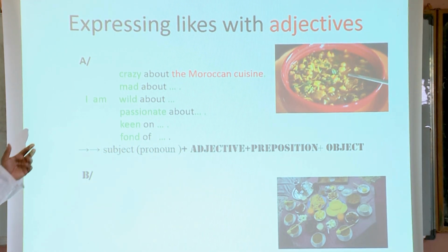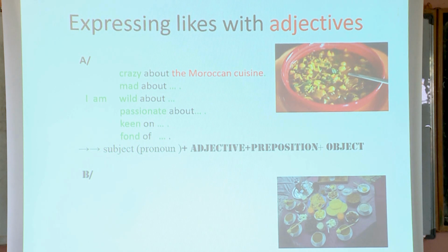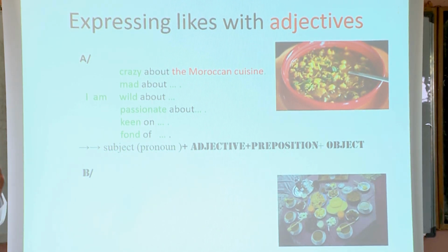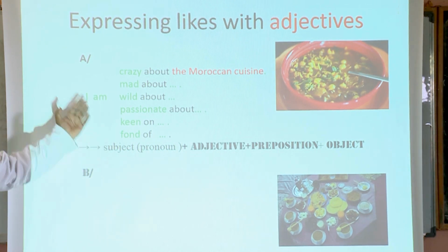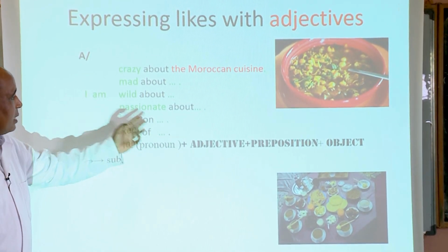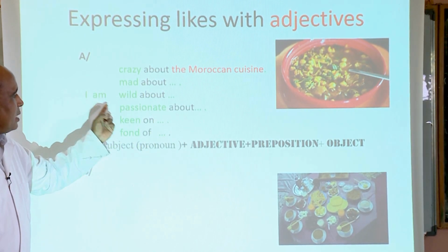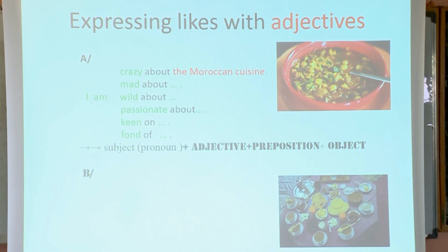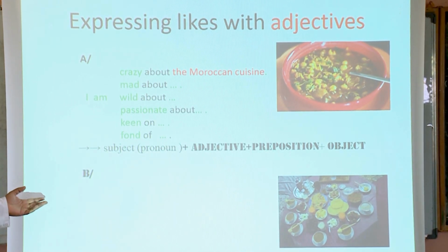Now, again, look at the position. The construction of the sentence is very important in English and in all other languages to be good users of them. Subject, pronoun. Then you have the to be. Then you have the adjective, preposition plus object. And B.